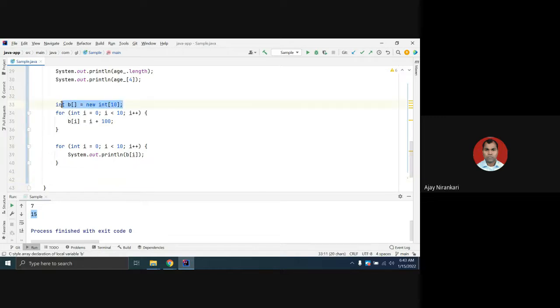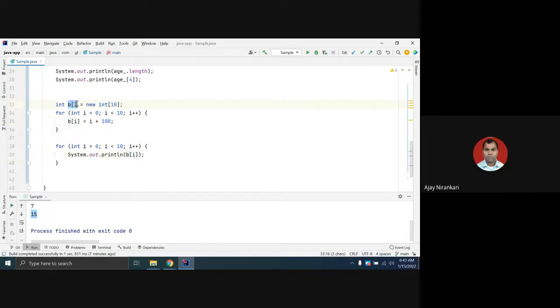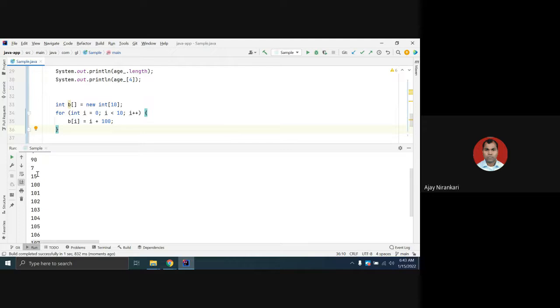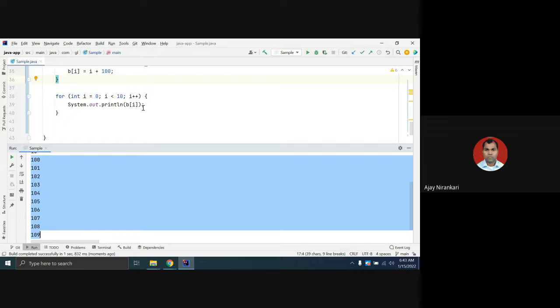So this is your array data structure. First you declare it. Inside the loop, you are making 10 iterations, and you initialize with a value, the i value plus 100. Now this array is already initialized, and you want to print it. Again in a loop, you print the value of b at index 0, 1, 2, 3, 4, 5 and so on. Internally, arrays are always used in the form of loops. These are the values you assigned.